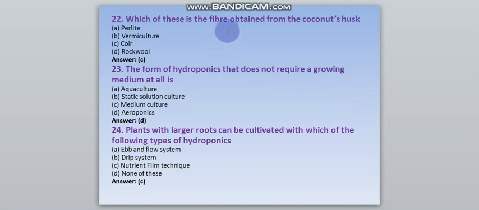Question number 22. Which of these is the fiber obtained from the coconut husk? Answer is C, coir. Question number 23. The form of hydroponics that does not require a growing medium at all is? Option D, aeroponics. Question number 24. Plants with larger roots can be cultivated with which of the following types of hydroponics? Option C is correct, that is nutrient film technique.